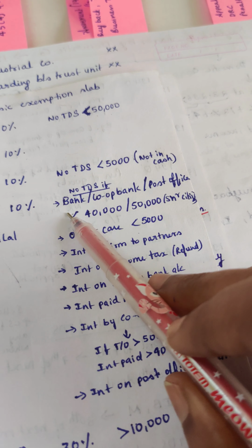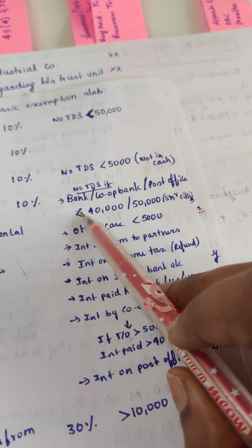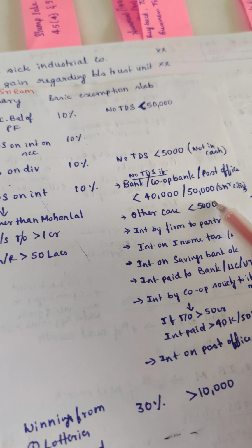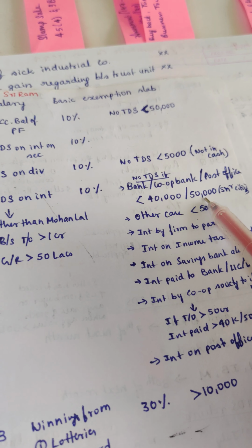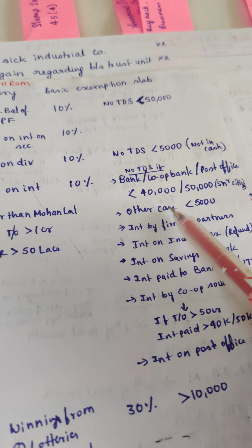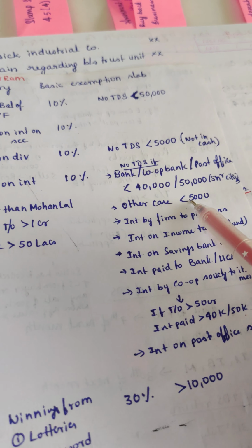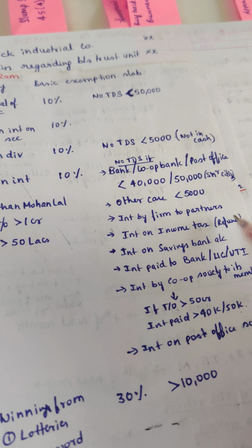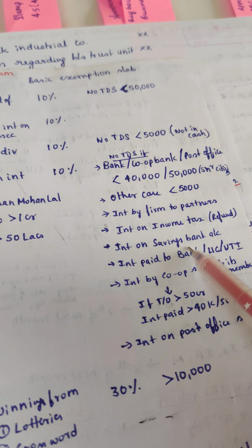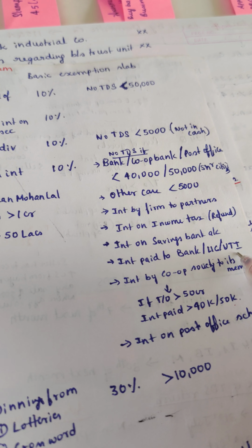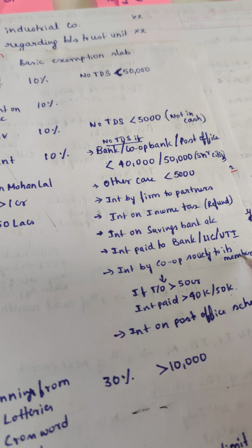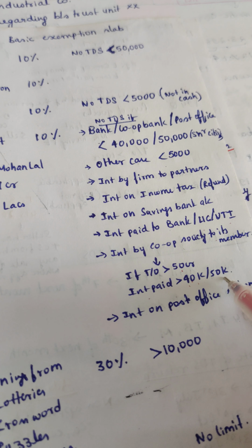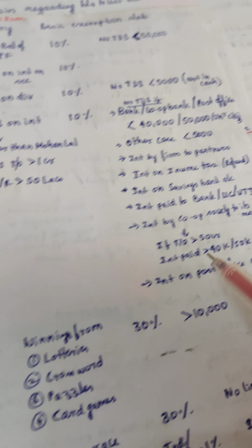Then no TDS if a bank, cooperative society or post office is paying interest less than 40,000, or in the case of a senior citizen less than 50,000. In other cases, the interest is less than 5,000. Also no TDS on interest by a firm to partners, interest on income tax refund, interest on savings bank account, interest paid to bank or LIC or UTI, interest by a cooperative society to its members if turnover is greater than 50 crores and interest paid is greater than 40,000 or 50,000, and interest on post office schemes.